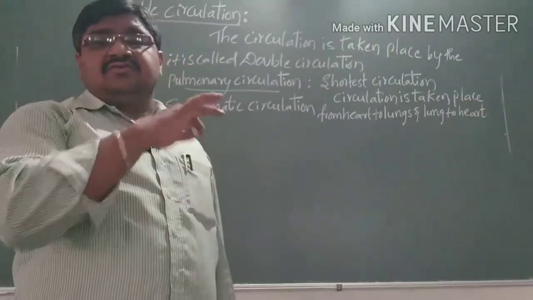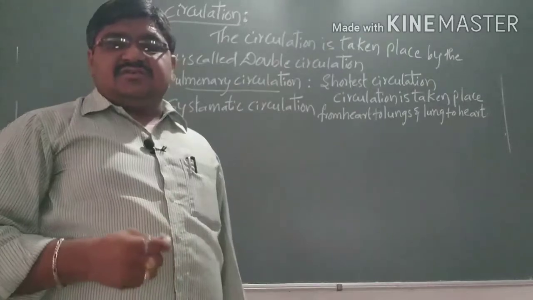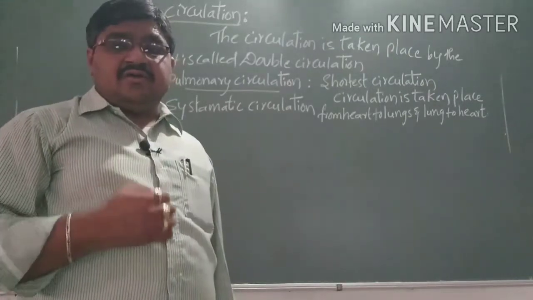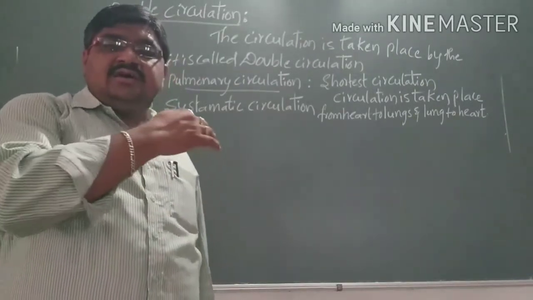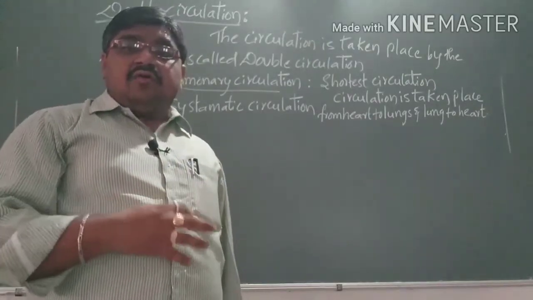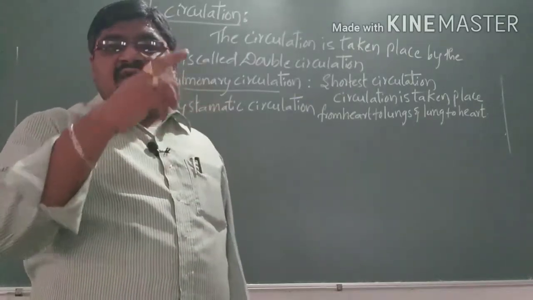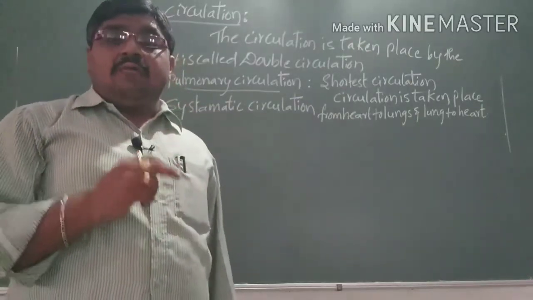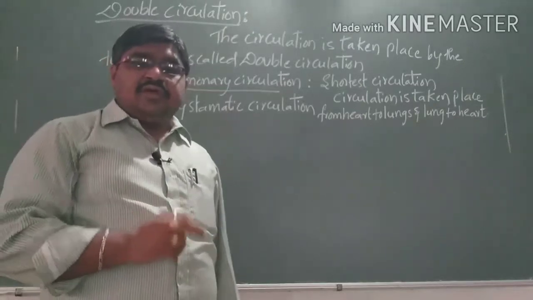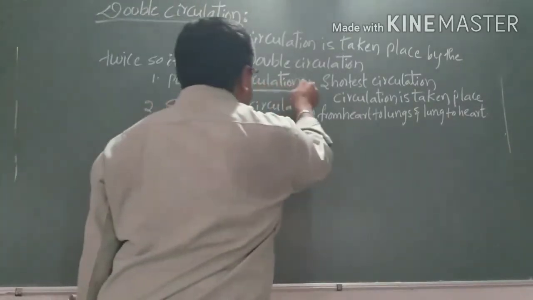From heart to lungs it is transported, where it is oxygenated again, and by the four pulmonary veins the oxygenated blood returns to the heart. Up to that, we call it the pulmonary circulation.